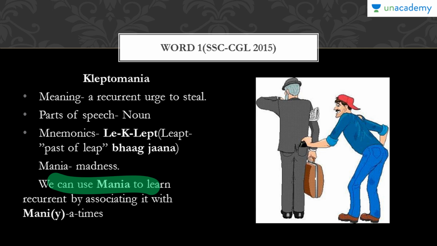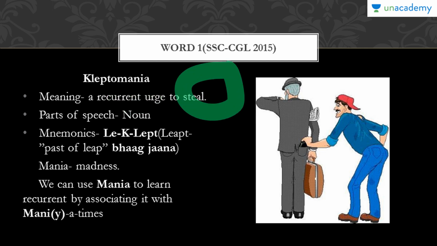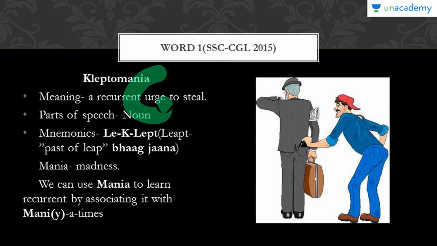We can use mania to learn recurrent by associating it with many. There are two aspects to this: a recurrent urge to steal. So we saw how we have to understand steal, and in order to understand and learn the recurrent urge part, we can learn it by this word mania.